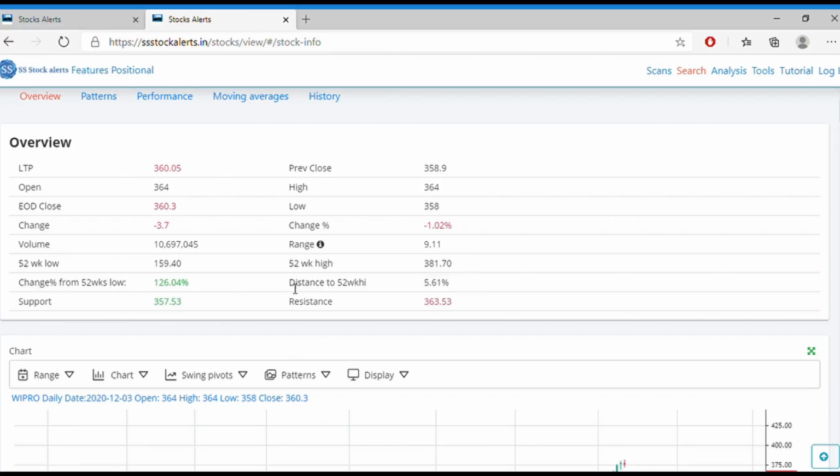So what is the current range of this stock? It is 5.61 percent away from its 52-week high. Whenever we buy stocks near a 52-week high, most chances are we get the targets. Whenever you buy stocks at a 52-week low, most of the chances are it may fail, right?